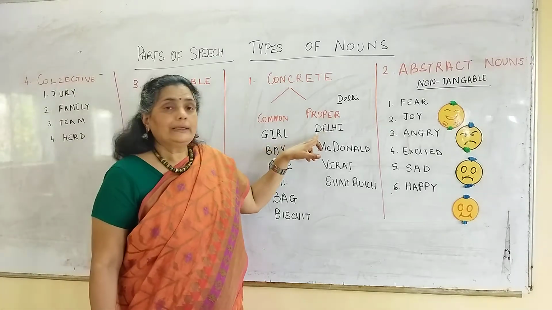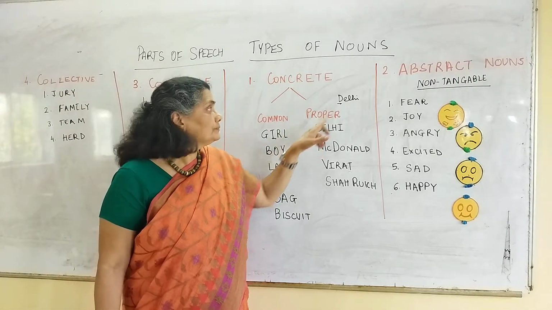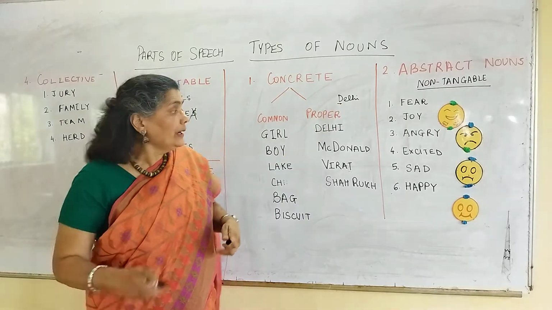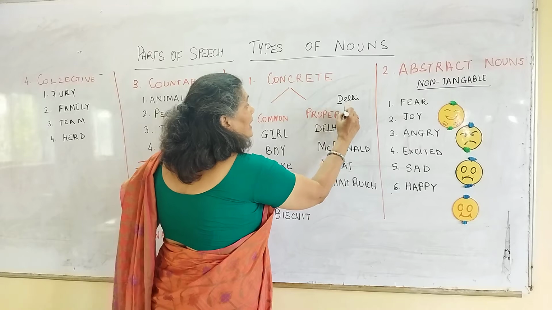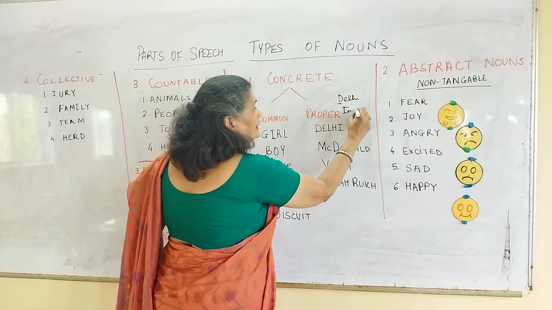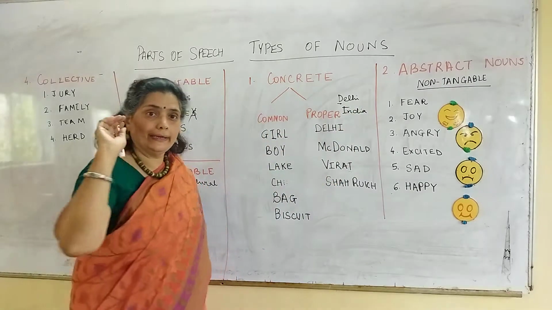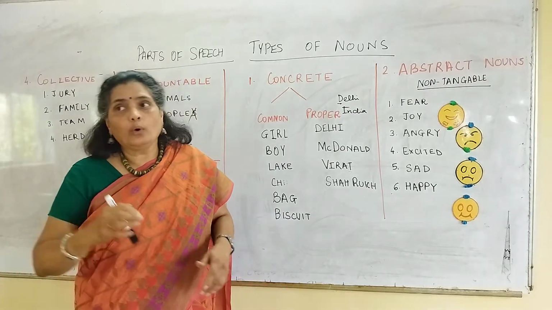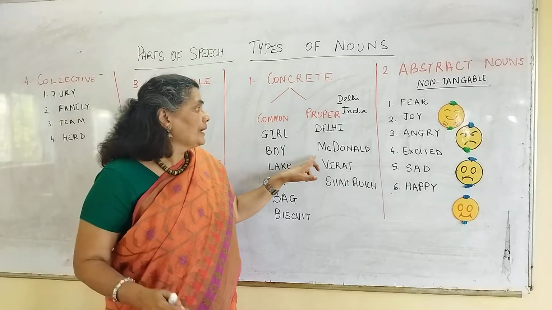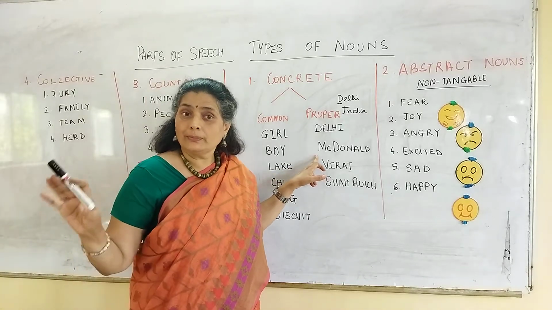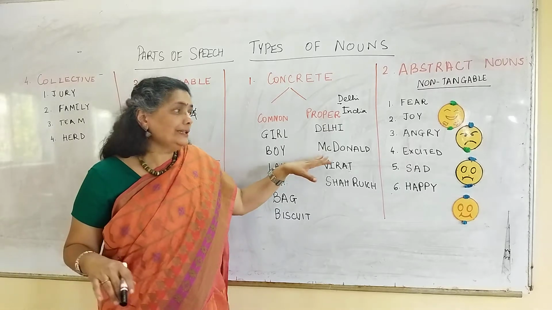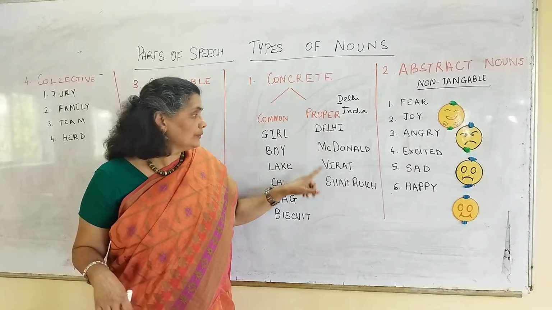For example, Delhi, it's a proper noun. So we write Delhi like this, where D will be capital. Similarly, when you are going to write India, I will be capital and then I-N-D-I-A. Okay? So the same rule follows across for all other nouns. McDonald's, everybody loves burgers. We have eaten burgers at some point of time in our lives in the McDonald's. So this is a proper noun.